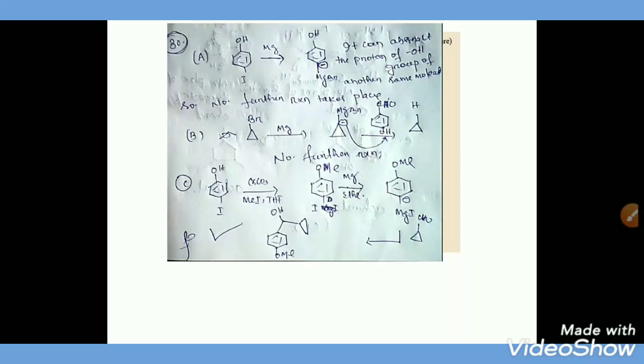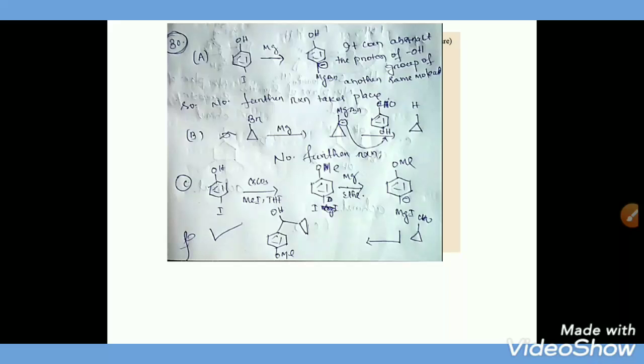In the first option, it is given 4-iodophenol, and when it is treated with magnesium, it will form the Grignard of phenol. And the Grignard can extract the phenolic proton, hence the further reaction won't be possible.